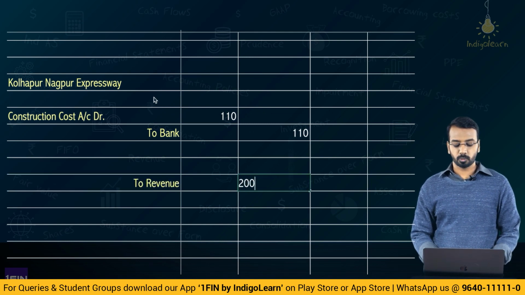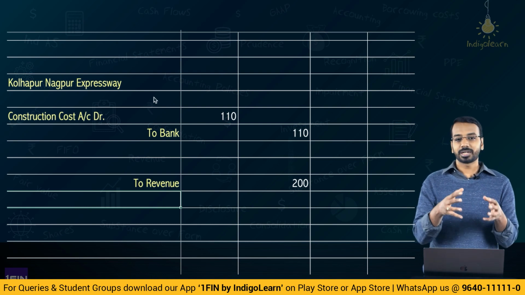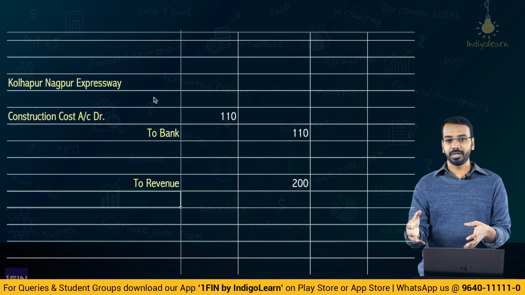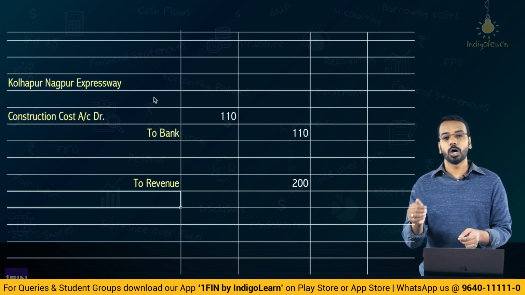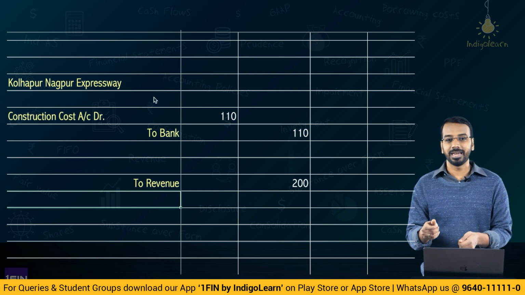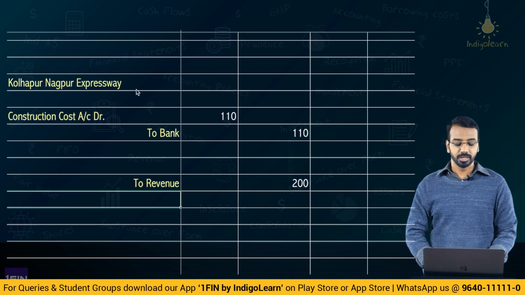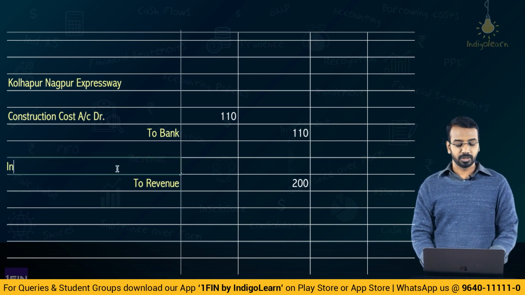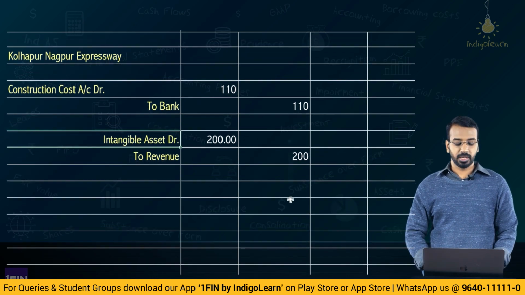by 200 crores. Sir, why revenue by 200 crores? Again, I am repeating. You have created an asset. You are transferring the control of that asset to the government and in exchange for that, you are receiving an intangible asset which is a non-monetary consideration. So, the revenue will be recognized at fair value of the services that are being provided. So, construction cost has a fair value of 200. So, you will recognize revenue of 200 and you will recognize an intangible asset of 200. So, intangible asset debit to revenue 200, right? So, that is the first thing.